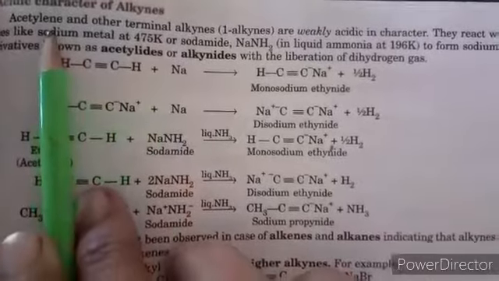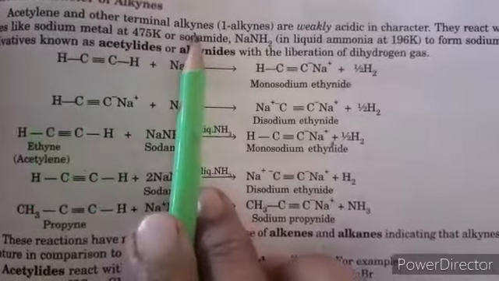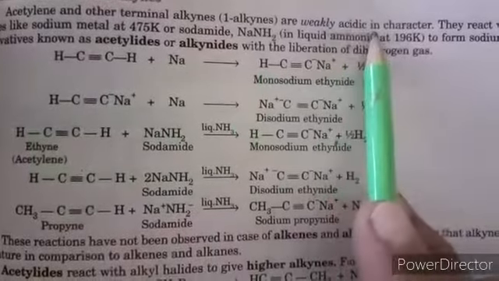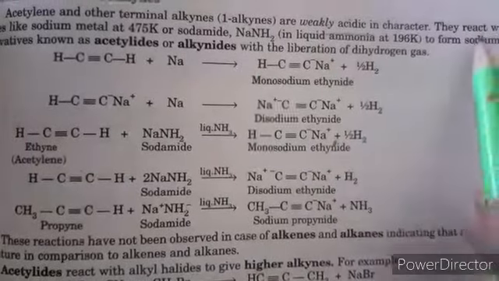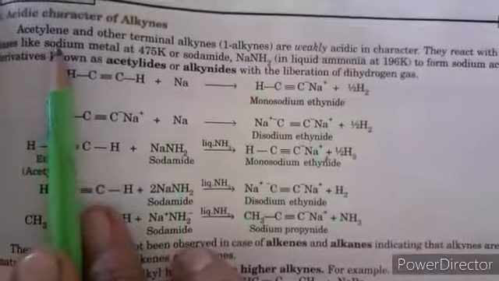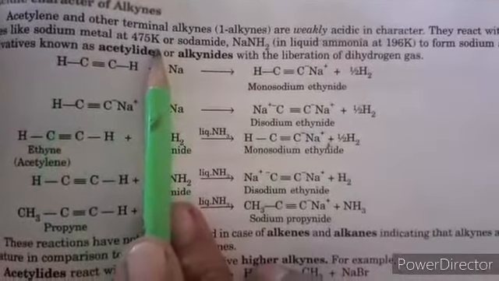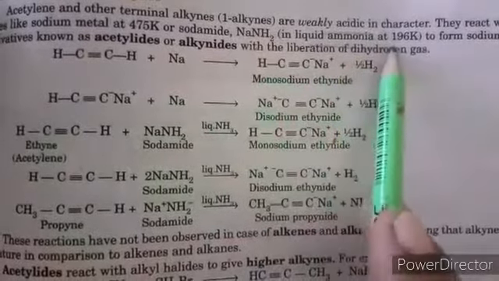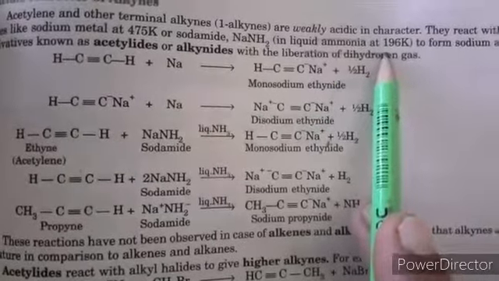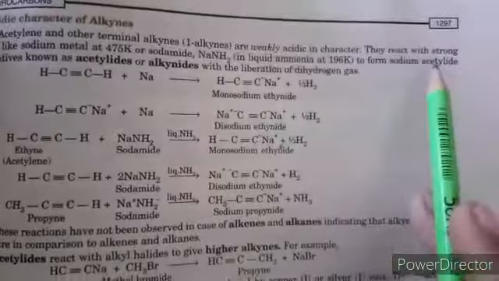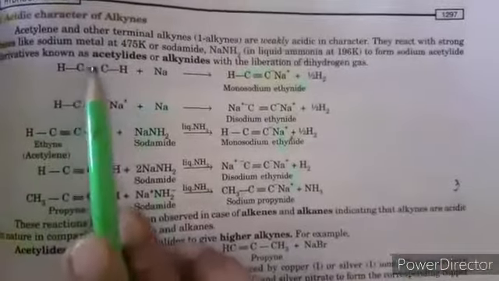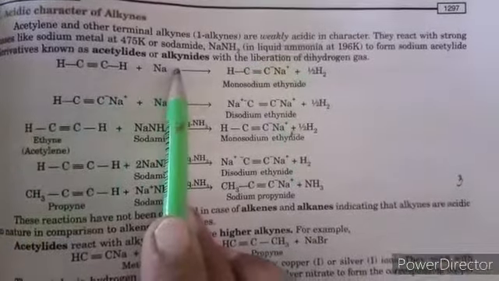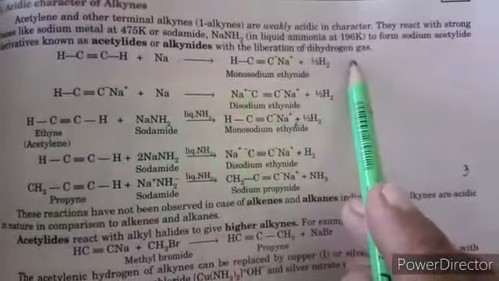Acetylene or ethyne and other terminal alkynes, 1-alkynes, are weakly acidic in nature because they react with a strong base like sodium metal at 475 Kelvin or sodamide, NaNH2, in liquid ammonia at 196 Kelvin, to form a sodium salt, sodium acetylide, derivatives known as acetylides or alkynides, with the liberation of hydrogen gas.